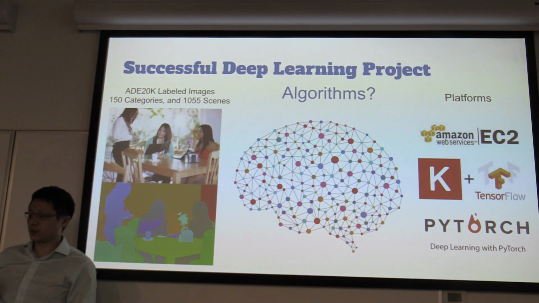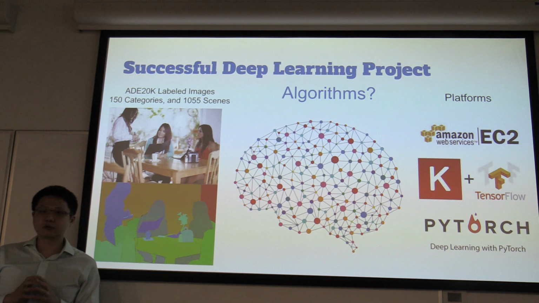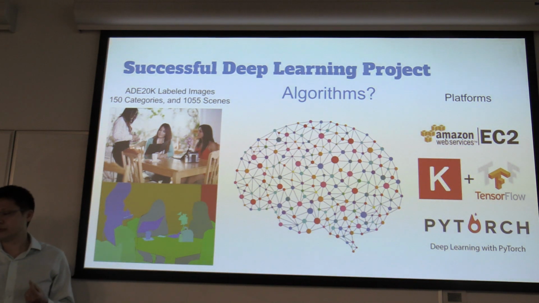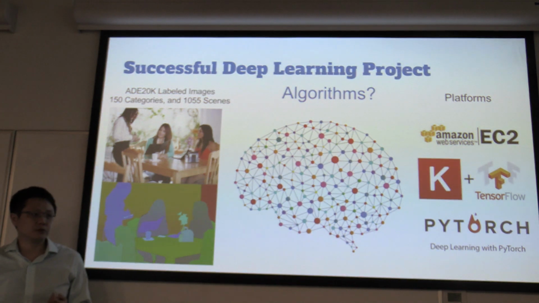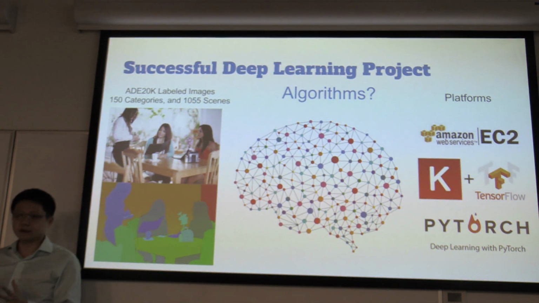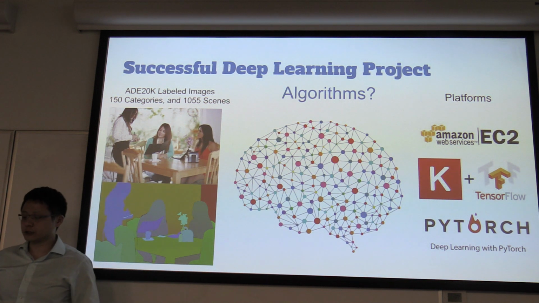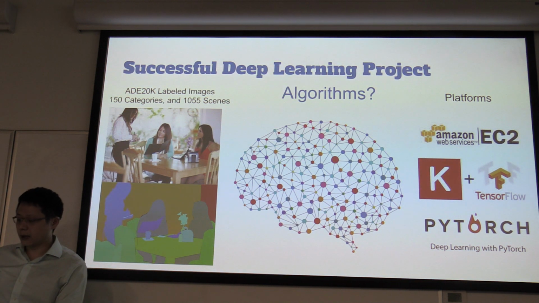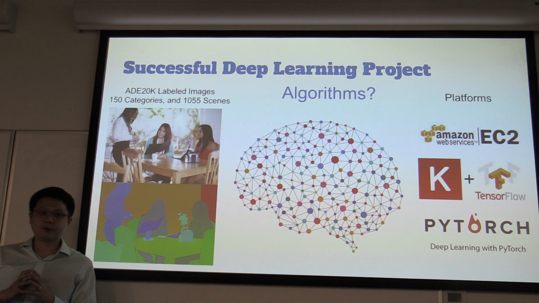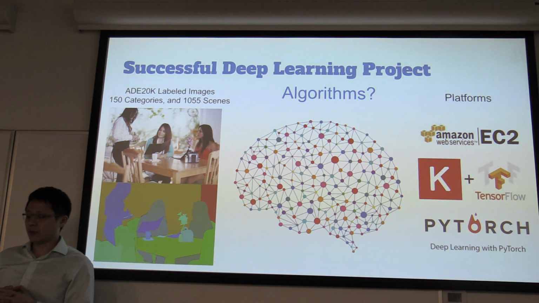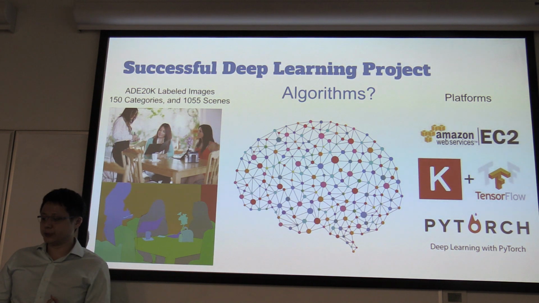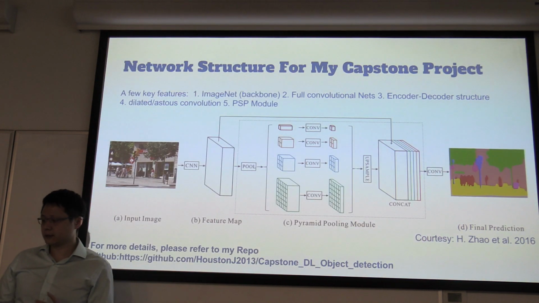With the datasets, we need a platform to train the neural network. I use Amazon EC2 GPU graphic instances. I use three different frameworks: TensorFlow, Keras, and PyTorch. And the focus of this project is the algorithm part. We need to find the best algorithm to achieve this pixel level object detection.